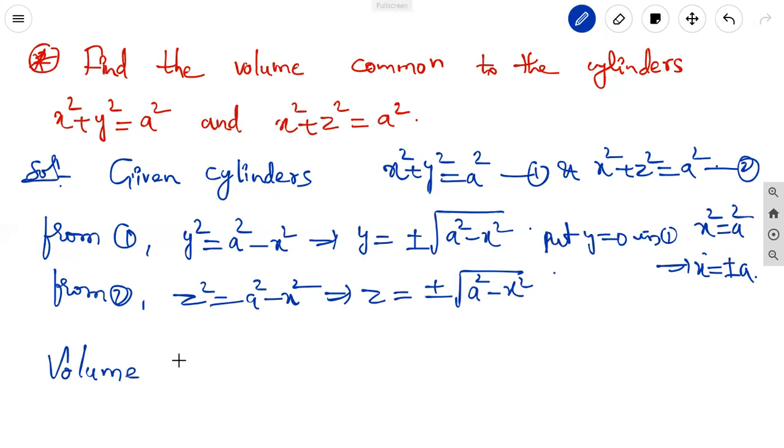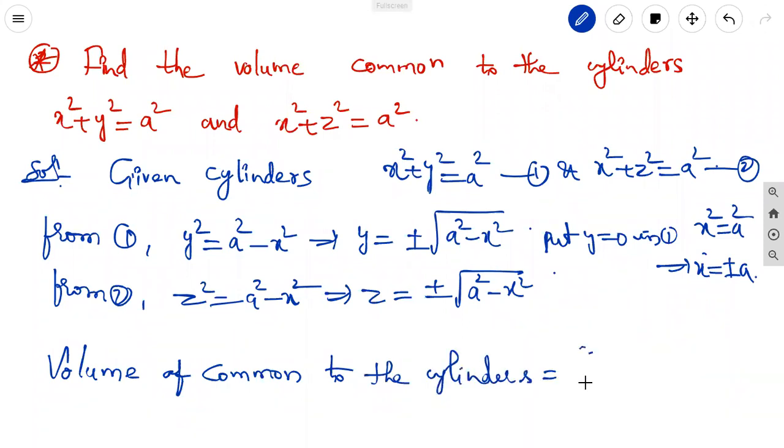Volume of common region common to the cylinders equal to volume, dv, equal to volume integral, that is triple integral dx dy dz. Now we can take the limits.